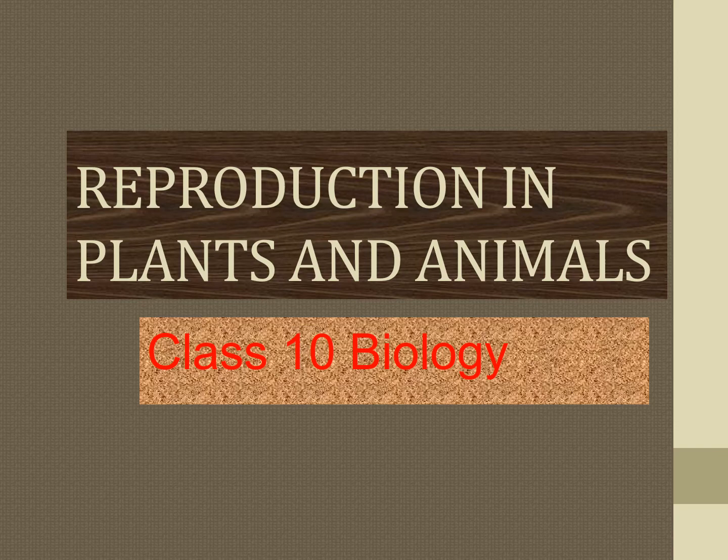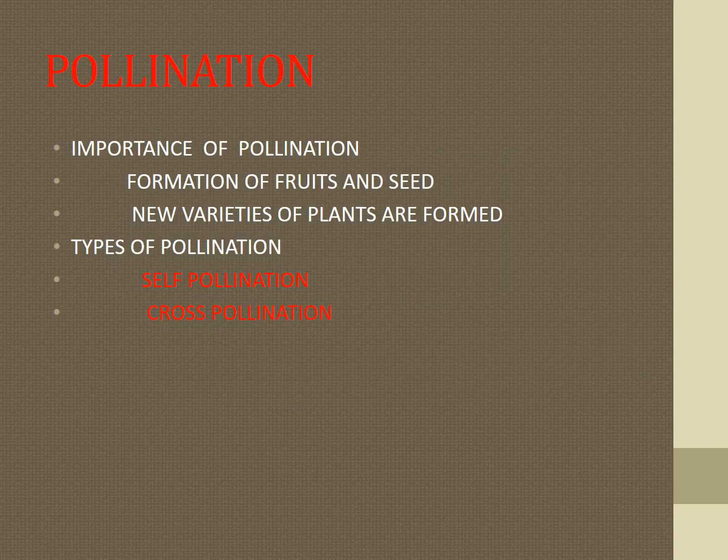We are going to study reproduction in plants and animals. Already we studied one part, vegetative reproduction, asexual reproduction. Now we are going to study pollination.